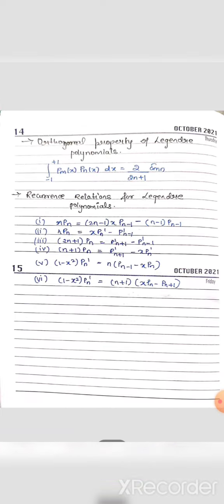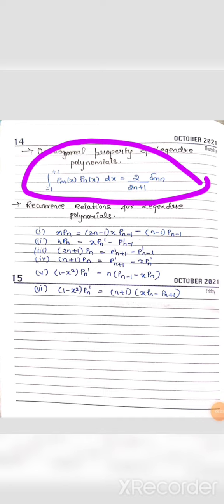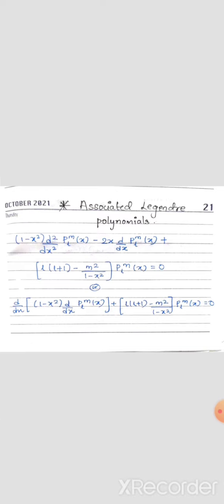Okay, next, the orthonormal condition for Legendre. The orthonormal property of Legendre polynomials is the integration from minus 1 to plus 1 of Pm of x into Pn of x dx equal to 2 by (2n plus 1) delta mn, and these are the recurrence relations for Legendre polynomials. Okay, next, coming back to the associated Legendre polynomial.